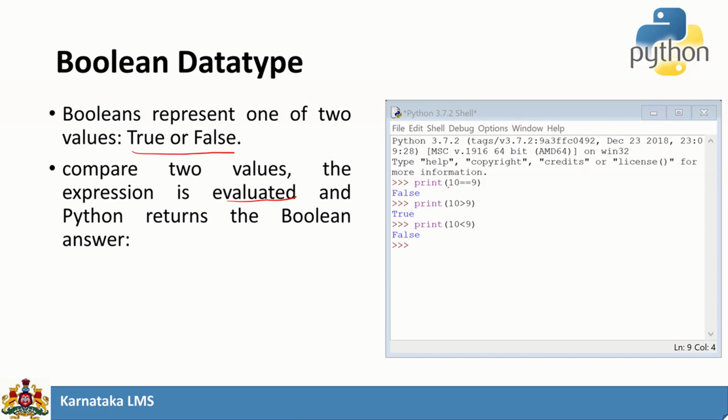Is 10 equal to 9? No, so it returns false. Is 10 greater than 9? Yes, it returns true. Is 10 less than 9? No, it returns false. So if you compare two values or evaluate an expression, it will return a Boolean answer, that is either true or false. This is the Boolean data type.